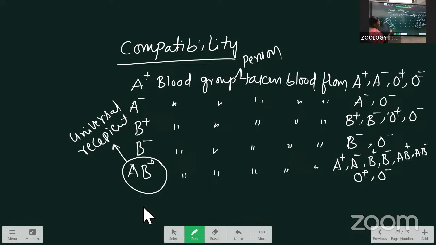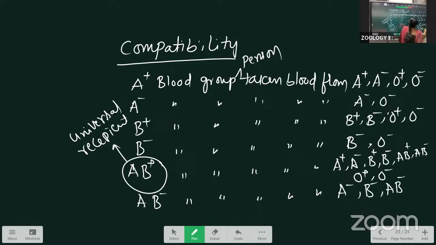Next one is the AB negative. AB negative takes only from A negative, B negative, AB negative, O negative. Remaining 2 are there. Next is the O positive. O positive takes only from O positive and O negative.